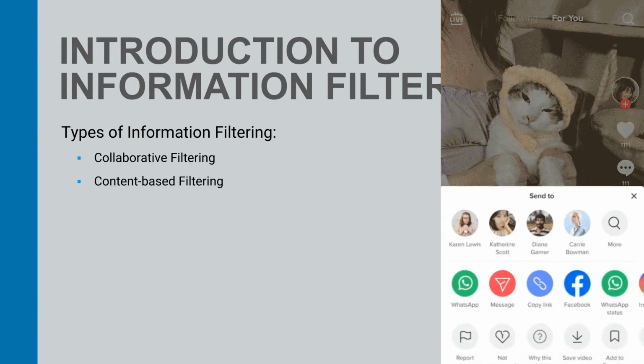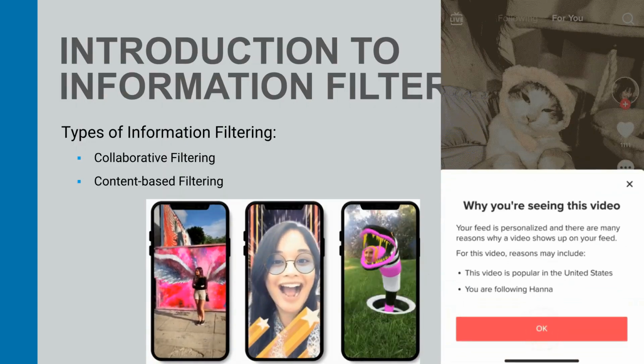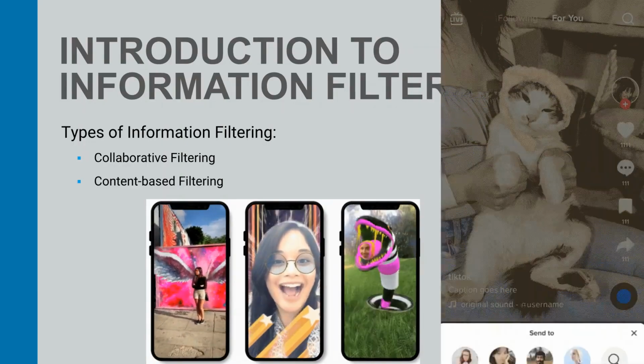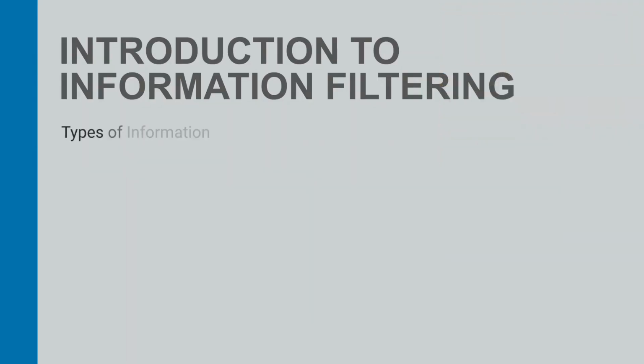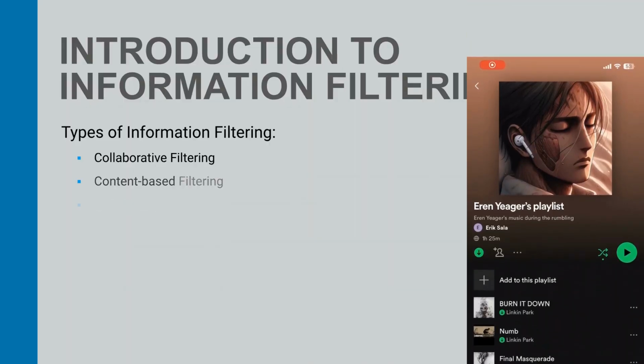Content-based filtering recommends items based on a user's past preferences. For instance, news articles are suggested based on topics or sources previously engaged with, such as content watched, liked, or shared on platforms like TikTok. Hybrid filtering combines both collaborative and content-based approaches. This method is effective for tasks like music streaming and online dating, where both popular and relevant suggestions are desired.